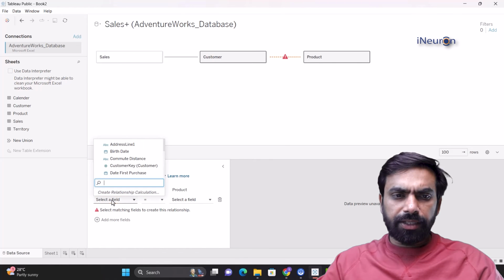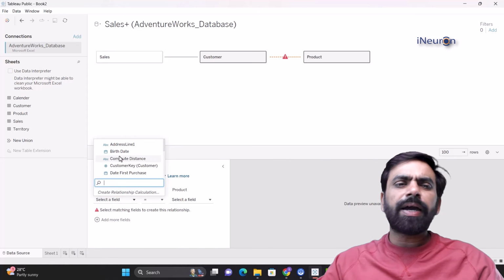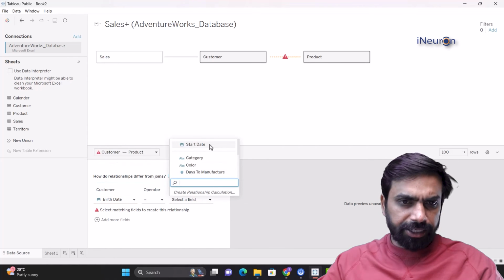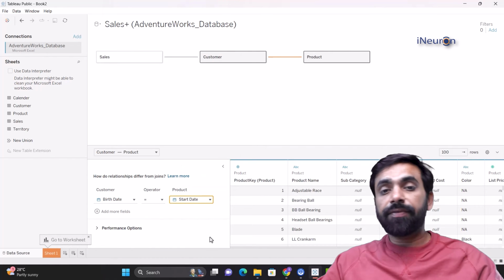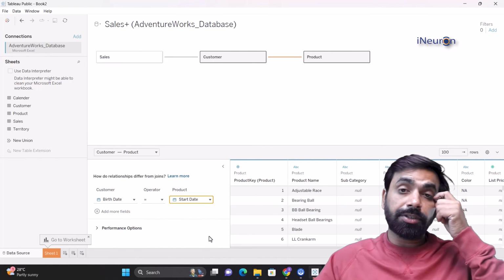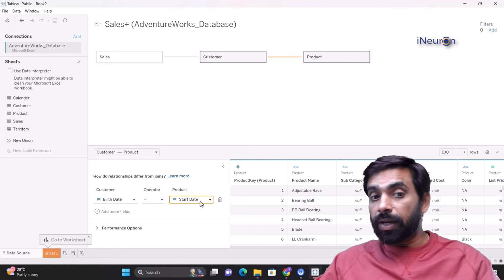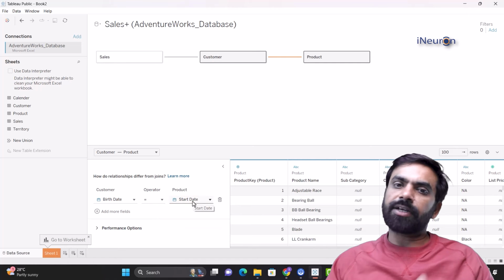Now, I just saw and there was nothing which is matching over here. So I probably would like to match, let's say, birth date with, let's say, another date, start date over here. Although both of them are dates, you have given very specific manual instructions to Tableau that join these two tables using these two variables as equal. Now, birth date of customer and start date of manufacturing of the product.